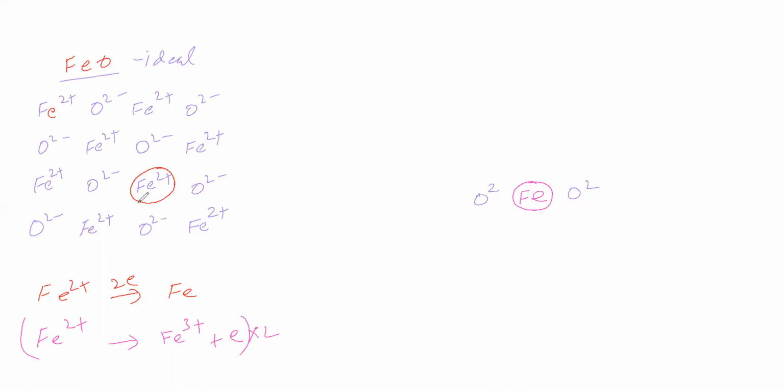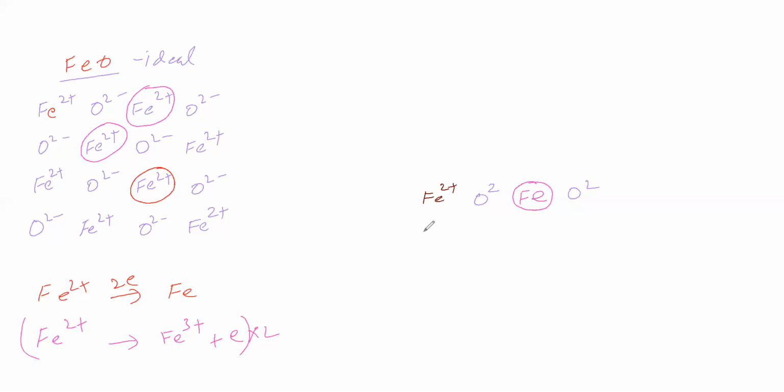So when one Fe2+ is converting into Fe, the other 2 Fe2+ should convert into Fe3+. For example, we will take this Fe2+ and this Fe2+ converting into Fe3+, and the rest we will write as it is.